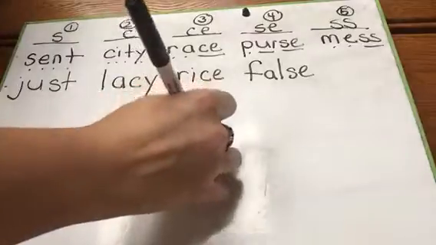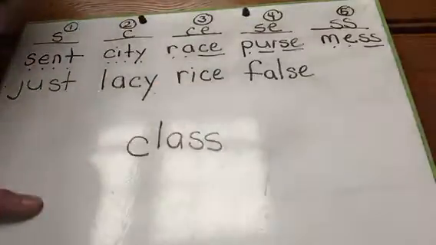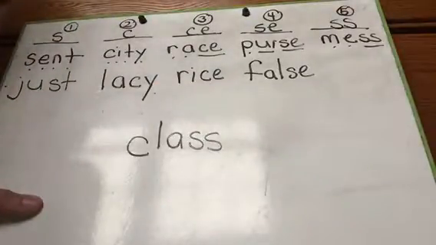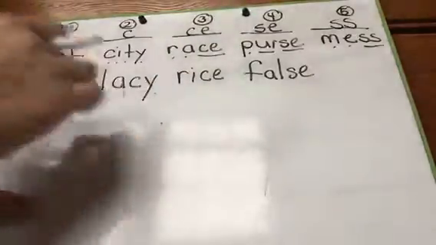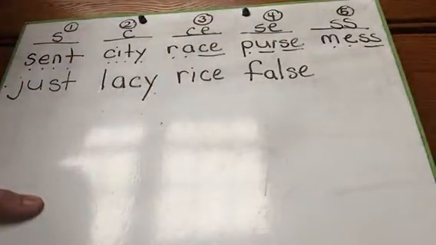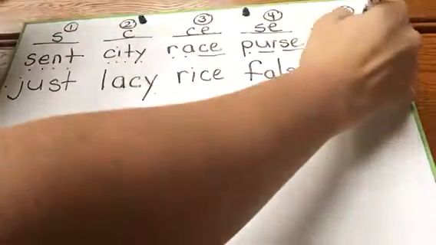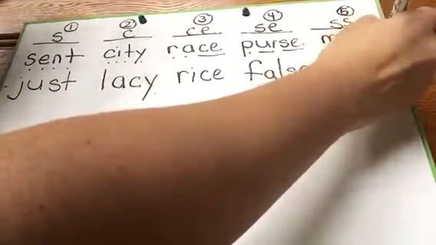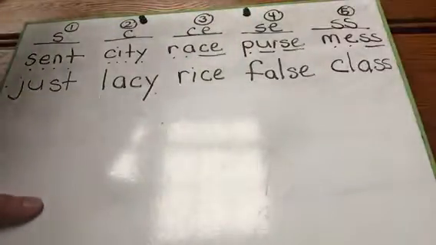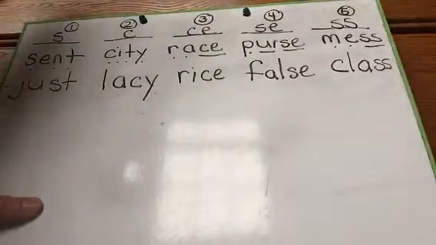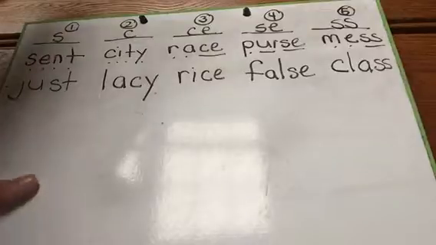The last word we're going to write is the word class. This is the word class. Is this in class like number 1, 2, 3, 4, or 5? It's like number 1, or I'm sorry, number 5. We're going to say as we write class under number 5. K, l, a, s, class. Okay, now look around the room and see if you can find other words that have the sound and add them to our board.